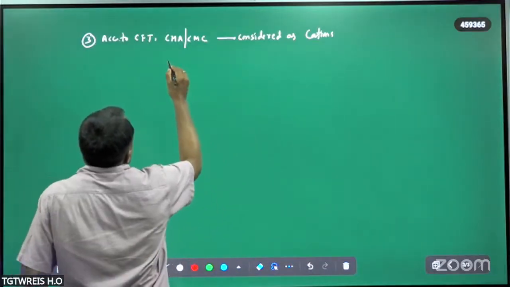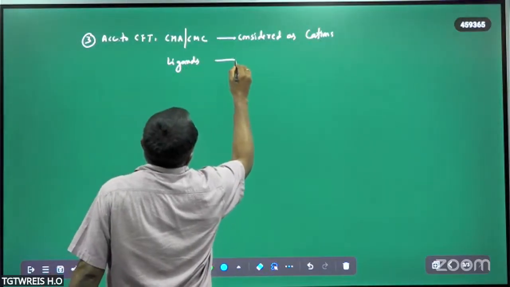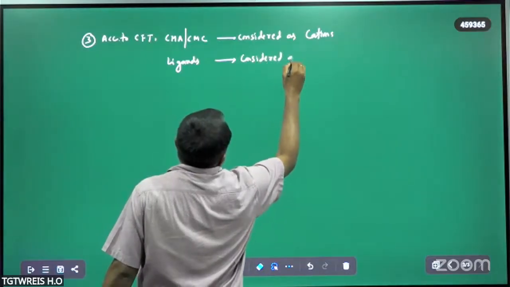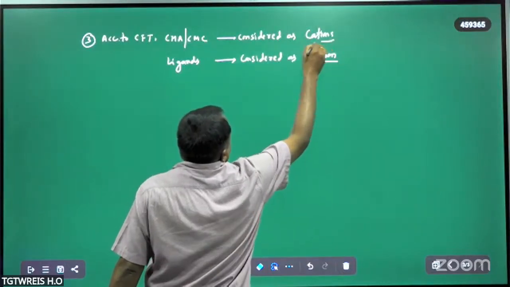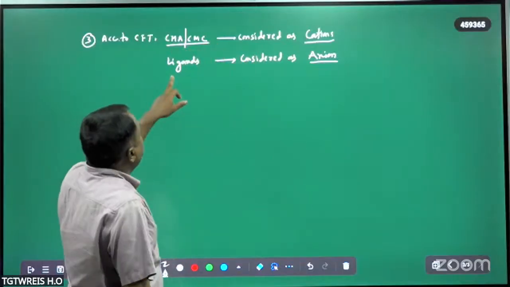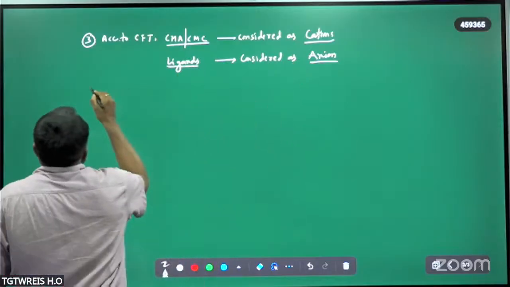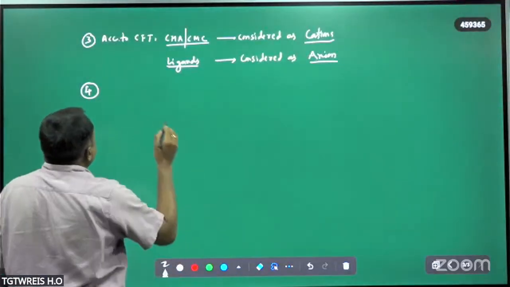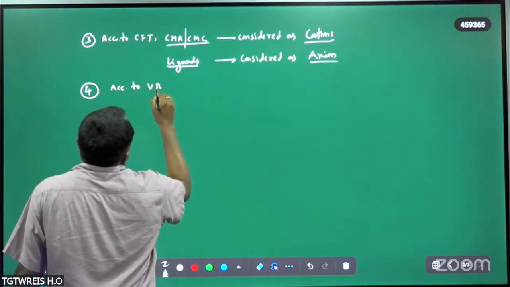Cations. And also ligands are considered as anions. This is also very important. So this is an anion, this is a cation. So central metal cation or central metal atom is considered as a cation, and ligands are considered as anions. And one of the most important assumptions made by this crystal field theory is, according to valence bond theory,